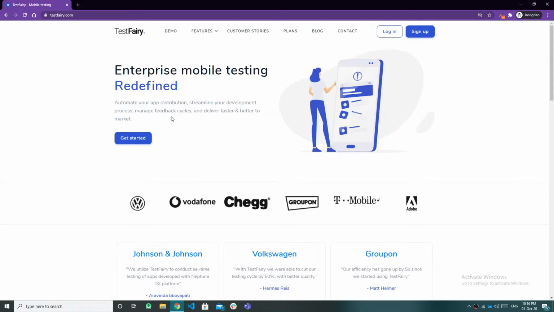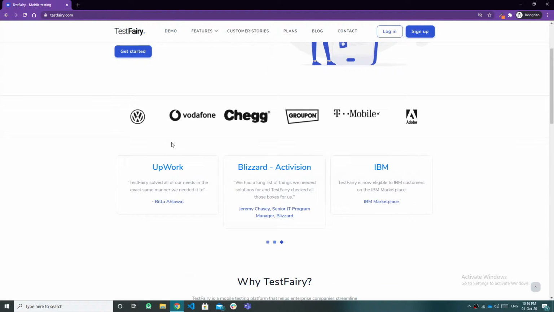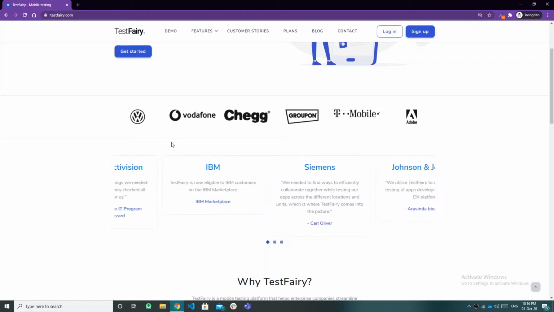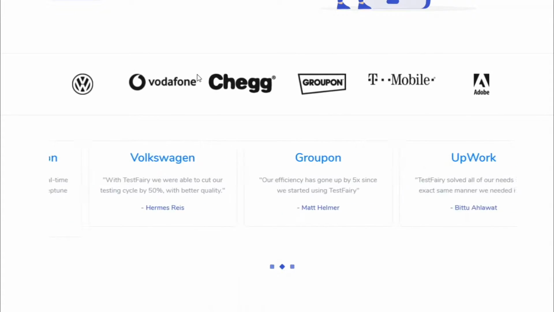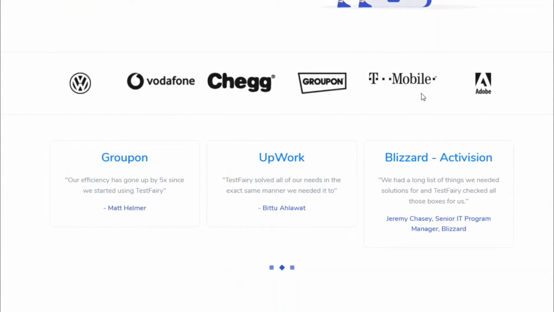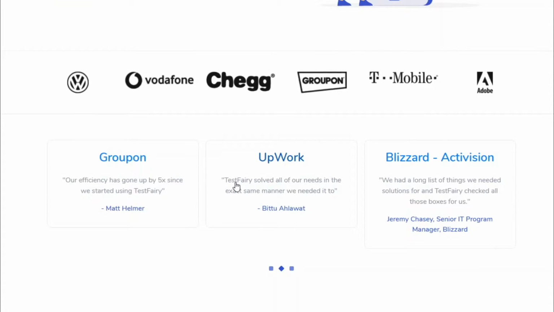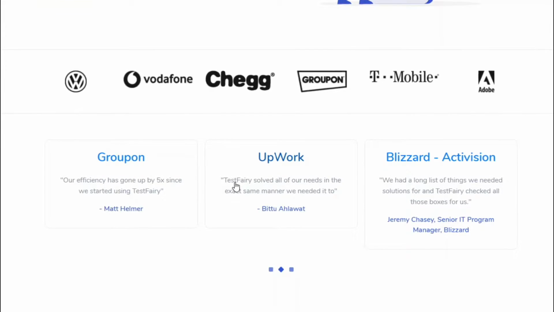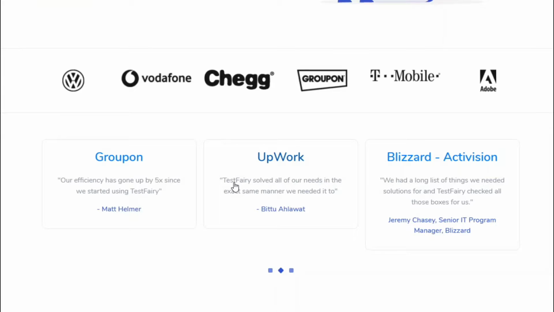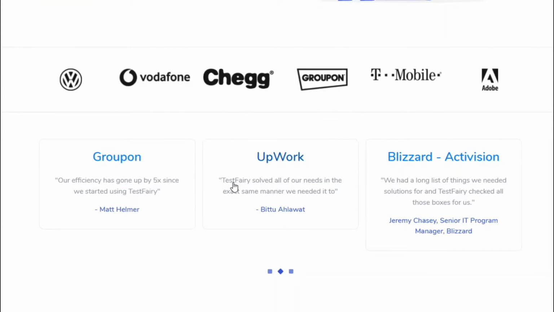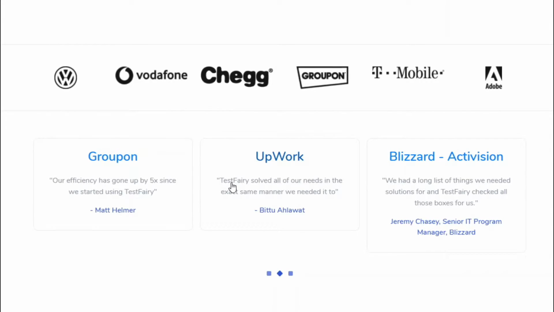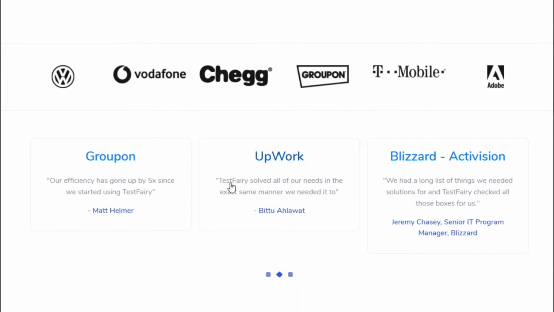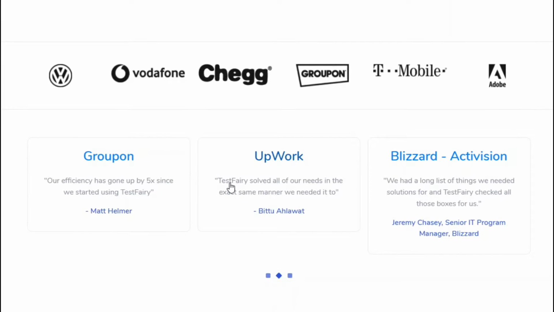We will look into them in detail, but first, which big companies are using TestFairy? Would you like to know that? Volkswagen, Vodafone, Adobe, T-Mobile, Upwork. These big companies are using TestFairy, and they have provided testimonials here about how TestFairy solved their issues and improved their implementation and app development life cycle.